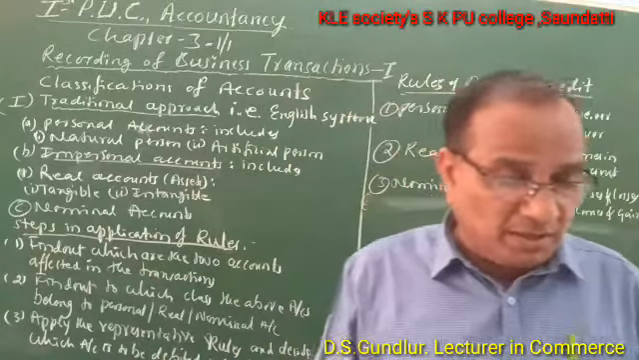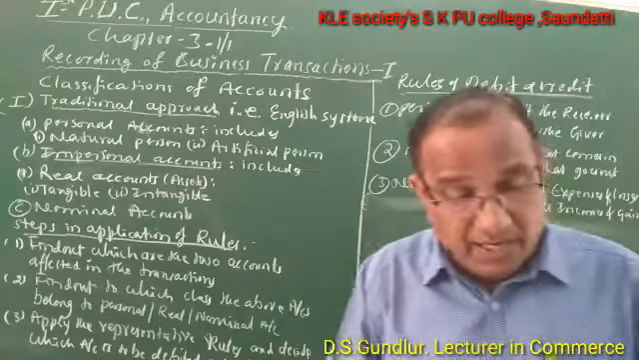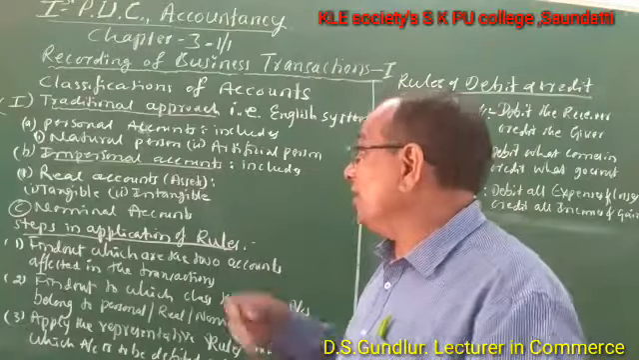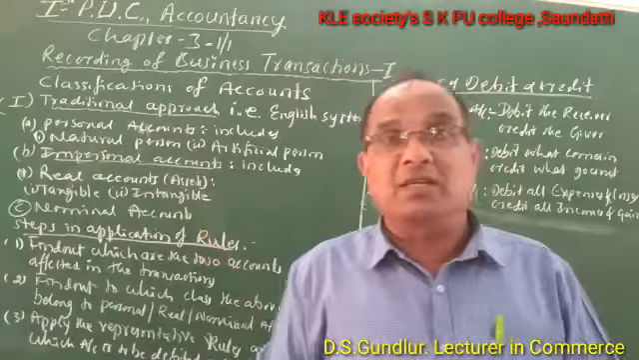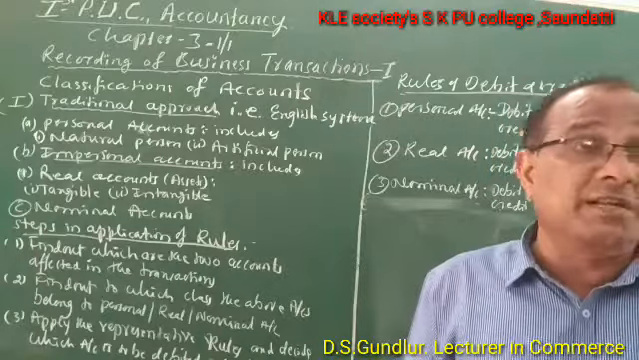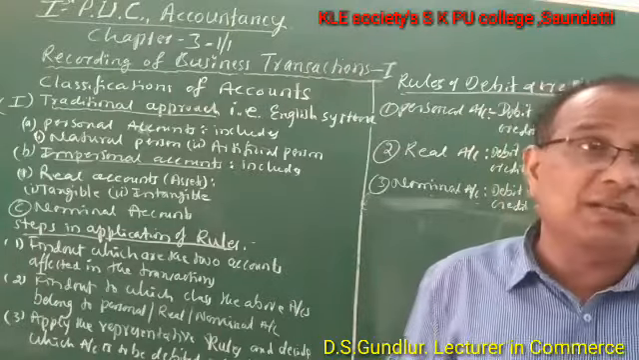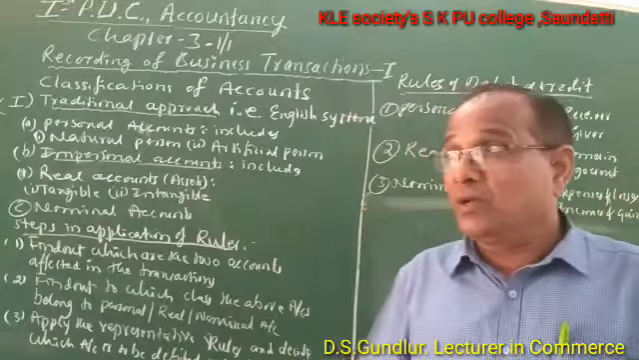Nominal accounts are accounts related to incomes, gains, expenses, and losses of the business. All business transactions are recorded in the books of accounts based on three important accounts: personal account, real account, and nominal account.